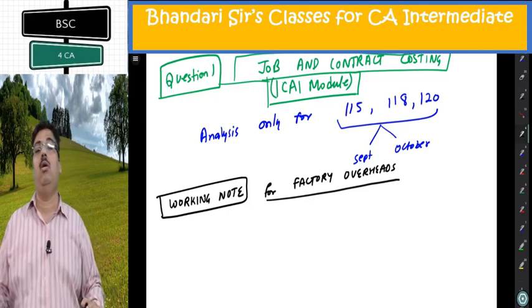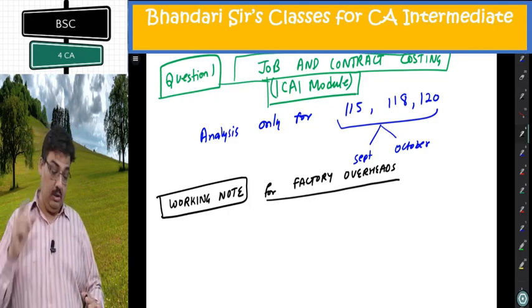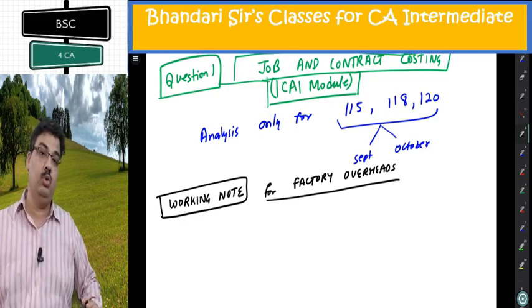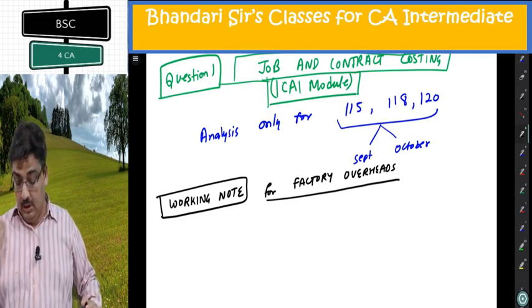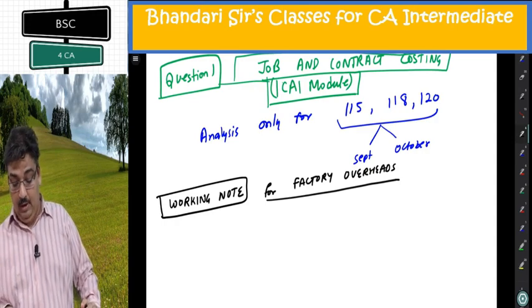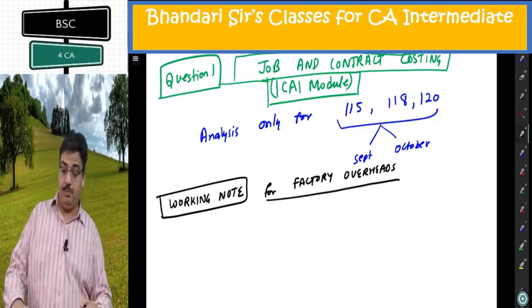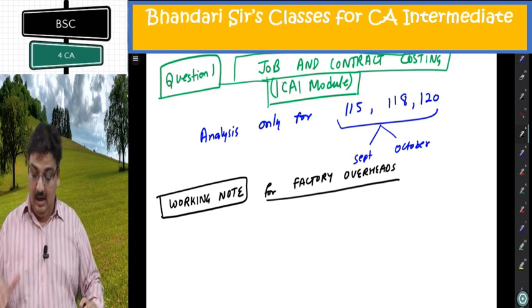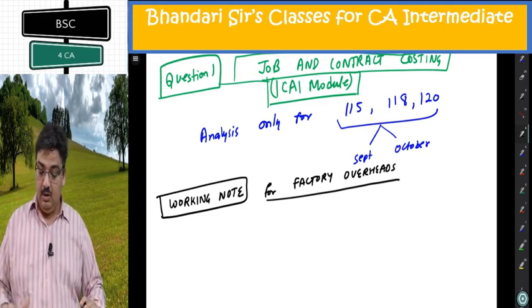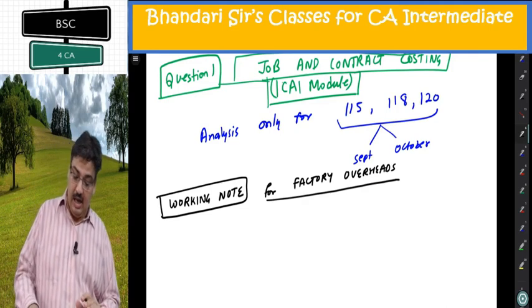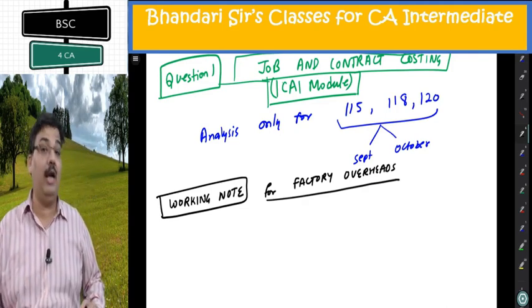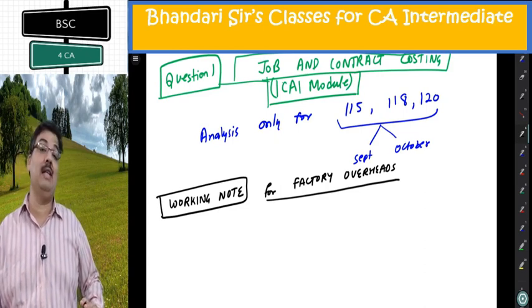I am not at all interested, because in my absorption rate for factory overheads they will be already included, so they are not to be put separately. I need to make one overhead absorption rate. Second last line in the question, second last para: the factory overhead is applied at the same rate as in September. So October's factory overhead rate is same as in September.